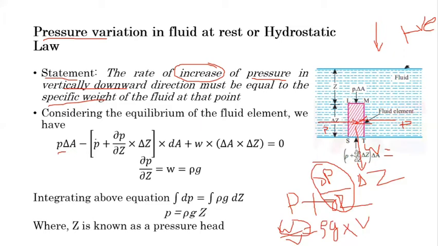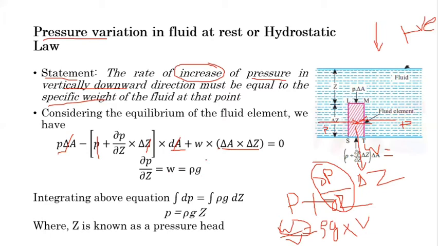We can cancel out P into delta A with the other P into delta A. Then we get another term, which is minus del P by del Z into delta A into delta Z, plus w times delta A into delta Z. Here we get delta A into delta Z in both terms, so we can cancel them out. Everything on the right-hand side nullifies with the zero. So the remaining terms are del P by del Z equal to w only, where w is the small w, the specific weight, nothing else, and it is equal to rho g.